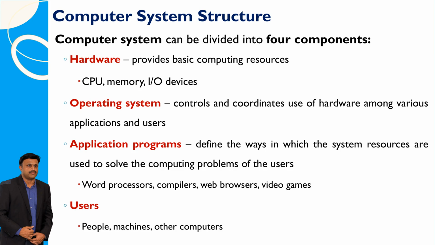A computer system is made up of four main parts: hardware, operating system, application programs, and users. The hardware includes things like the CPU, memory, and input-output devices, which give the computer its basic abilities. The operating system manages and organizes how all these parts work together, making sure everything runs smoothly for different programs and users. Application programs, like word processors or video games, are what we use to do specific tasks on the computer, using its resources. And finally, there are the users themselves, which can be people, other machines, or even other computers interacting with the system.